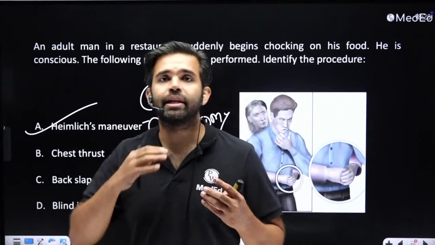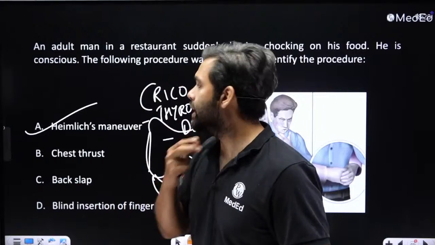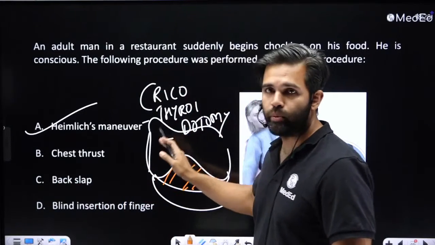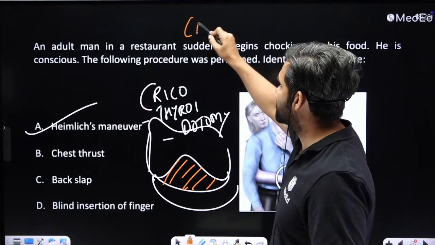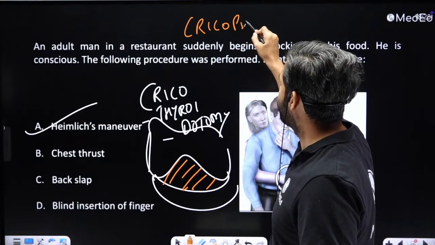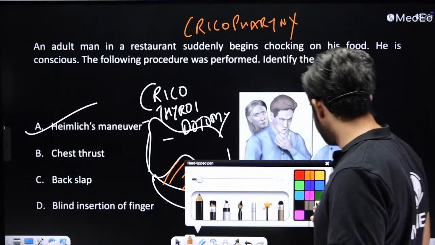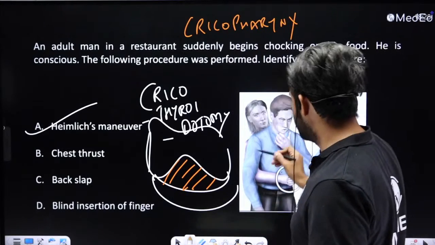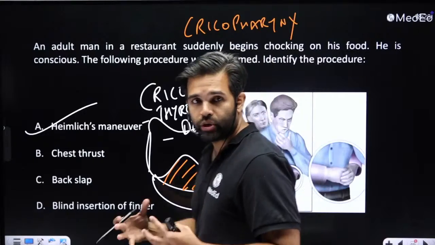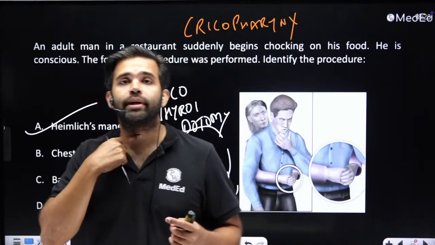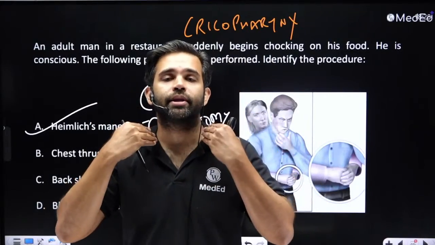And when patients start breathing, because the blockage is above, okay, and the most common site for blockage of food is in the cricopharynx. Cricopharynx is just the part before the esophagus starts, okay? So cricopharynx is the area where the food is lodged. So this is below it. So it will bypass that blockage and the patient will start breathing.